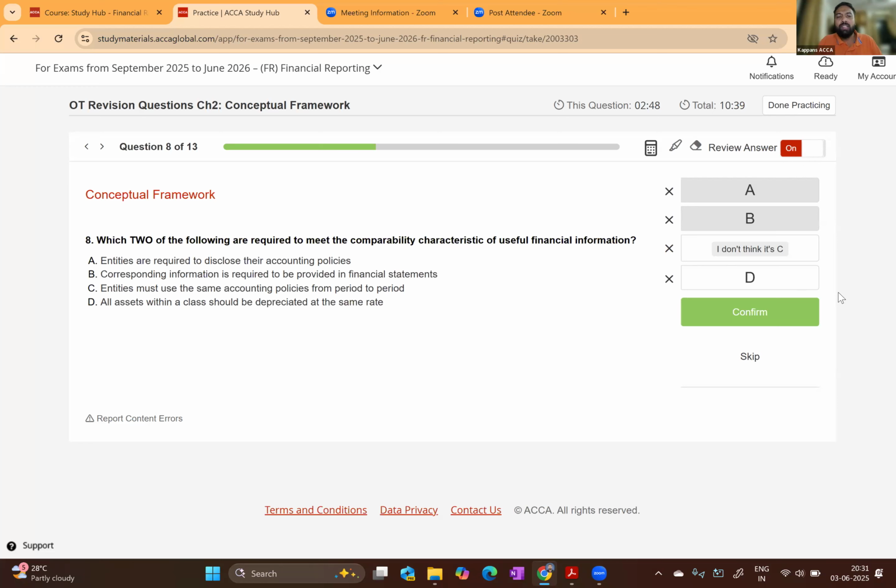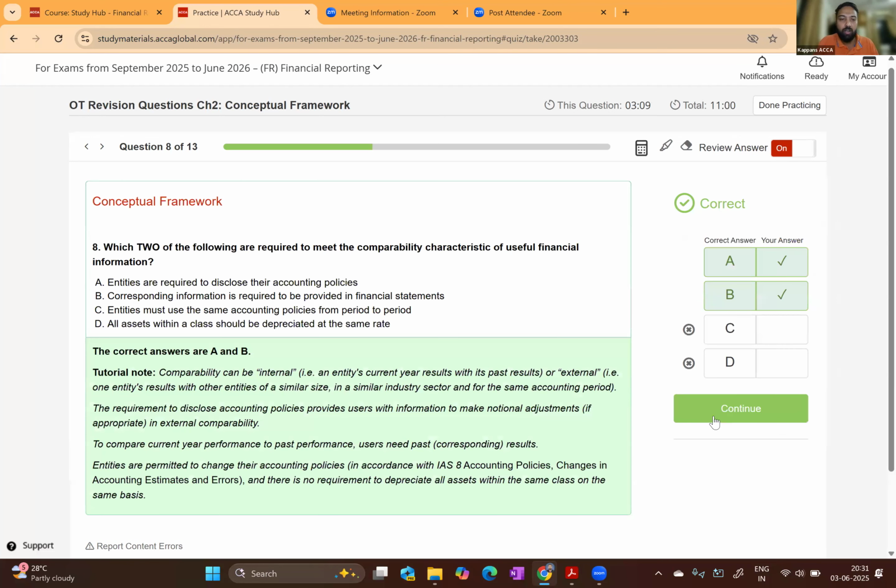Option D, all assets within a class should be depreciated at the same rate. No, it can be different. They will have different useful lives. Depreciation is based on the useful life of the asset. So D is wrong. For the purpose of comparability, entities are required to disclose their accounting policy, and previous year information, that is corresponding information, should be shown in the financial statements, confirming our answer is correct.